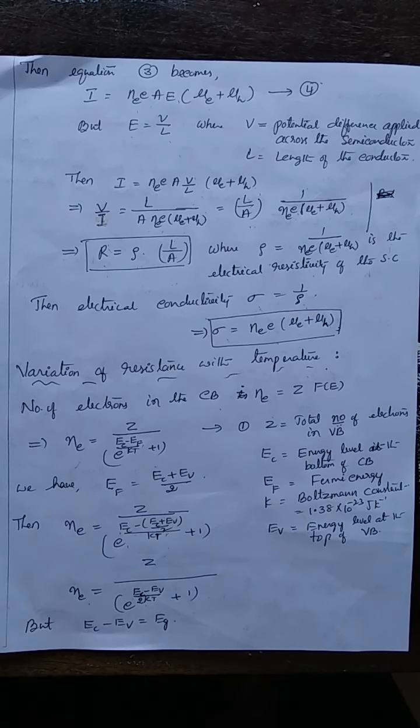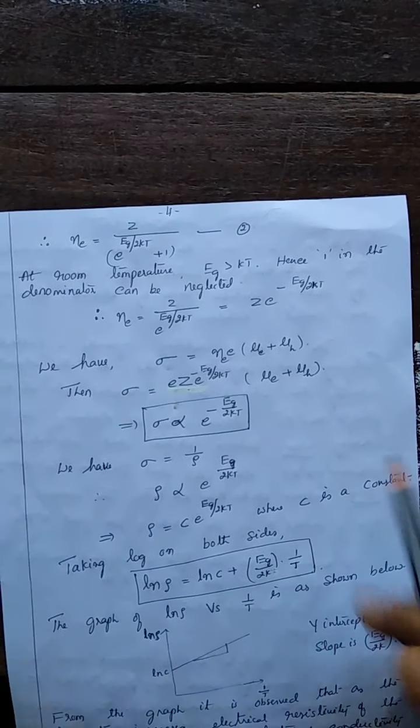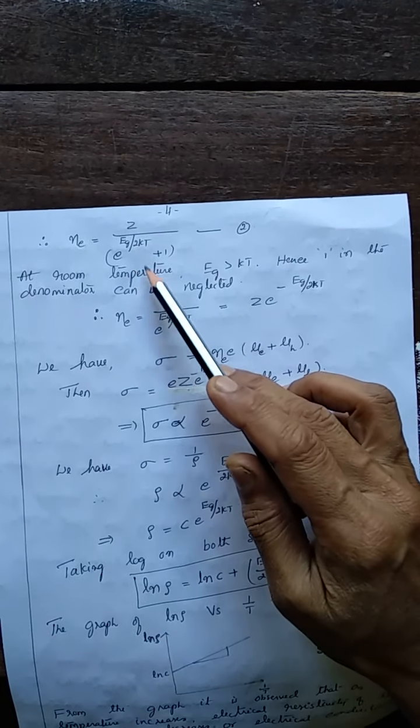What is EC minus EV? The difference in energy, the energy gap. So substituting EC minus EV as Eg, Ne is Z by e to the power Eg by 2kT plus 1.